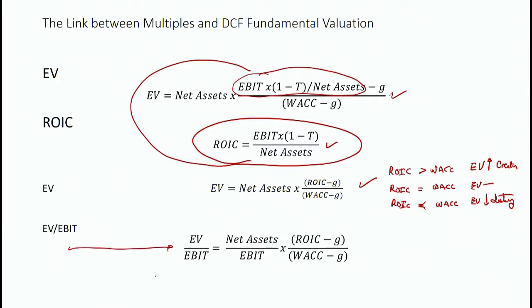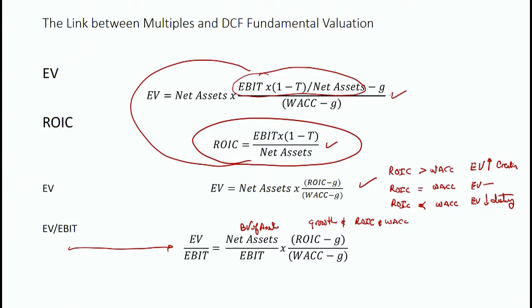Now we see that basically we could think about net assets as sort of the book value of assets, divided by EBIT. It's sort of like, if you didn't do anything other than just create value, it's the book value divided by EBIT. And this is the effect of growth and the relationship between return on invested capital and the weighted average cost of capital.